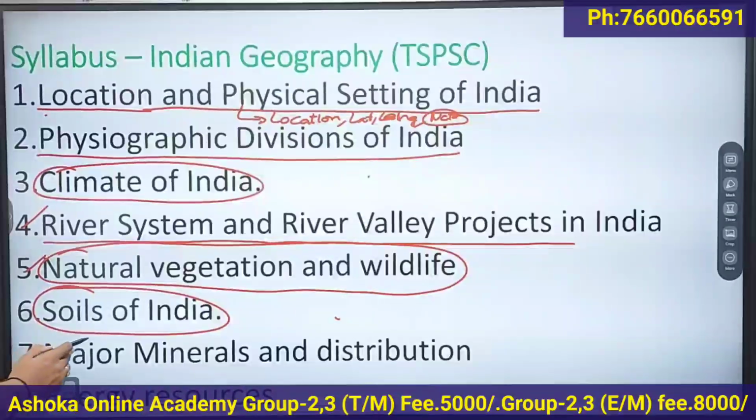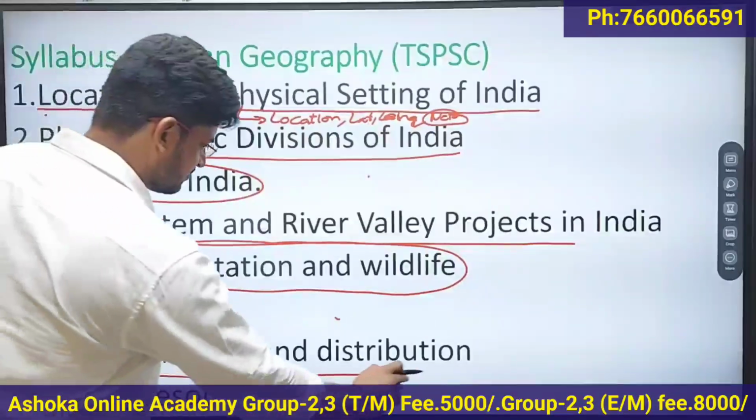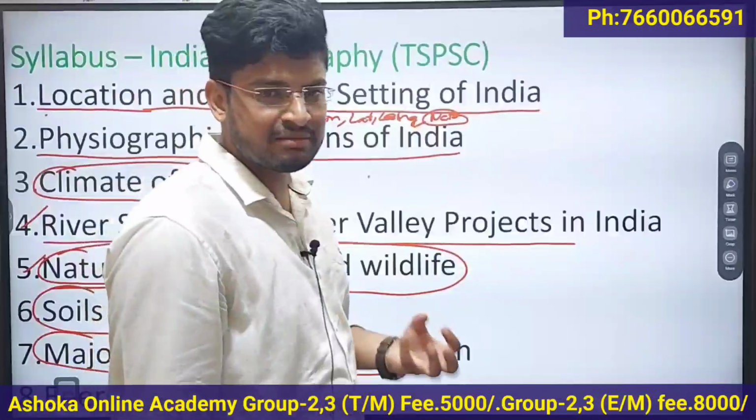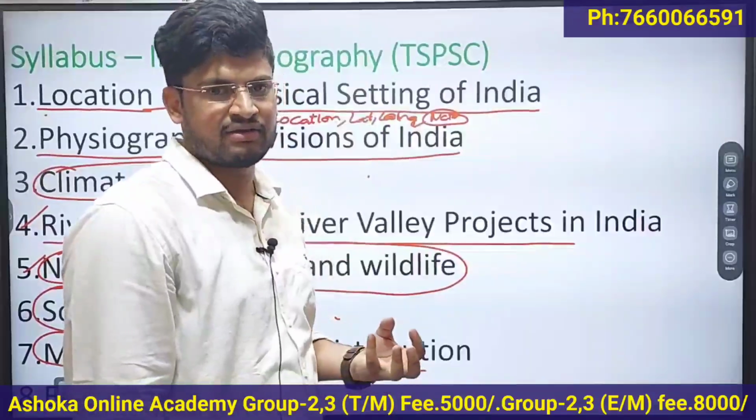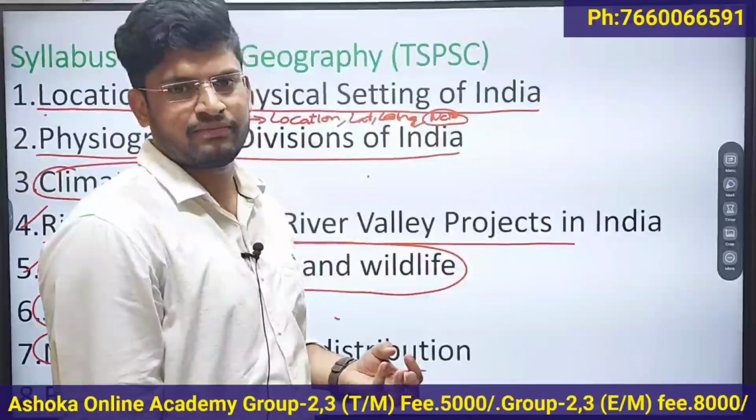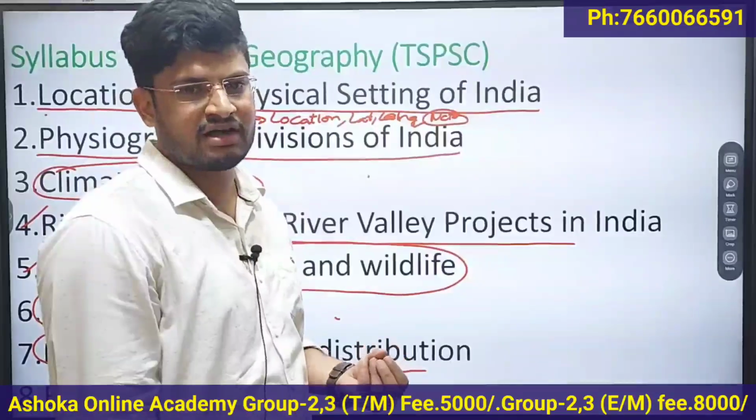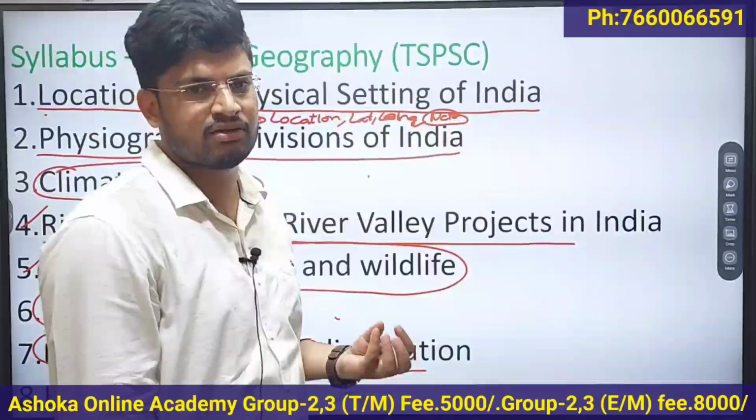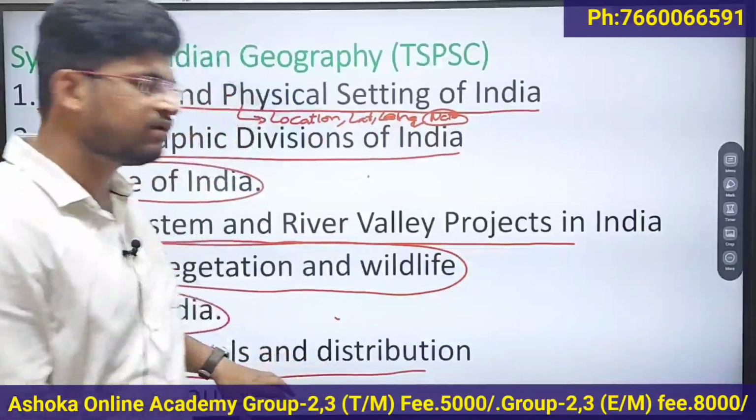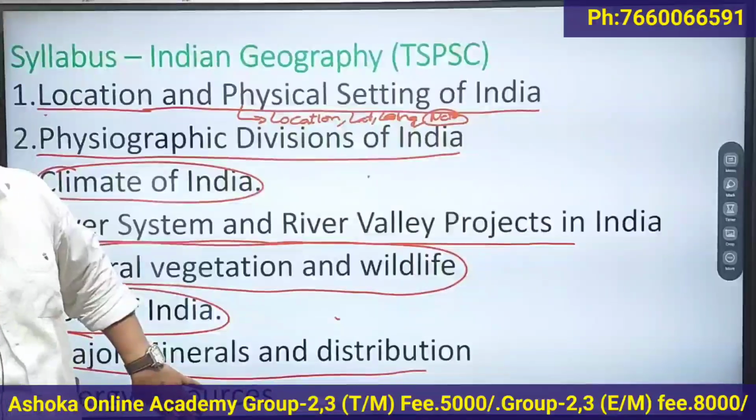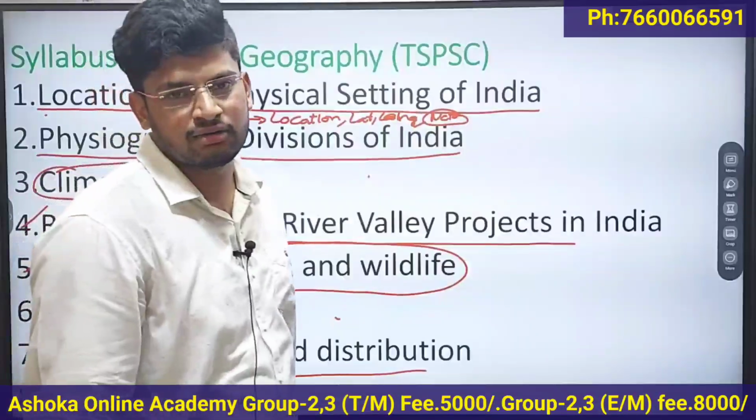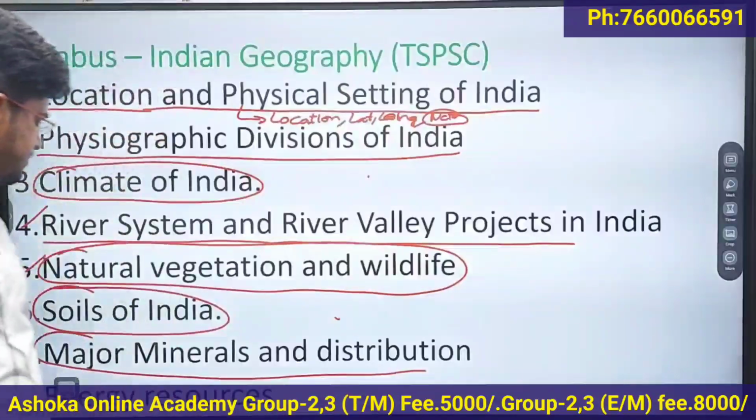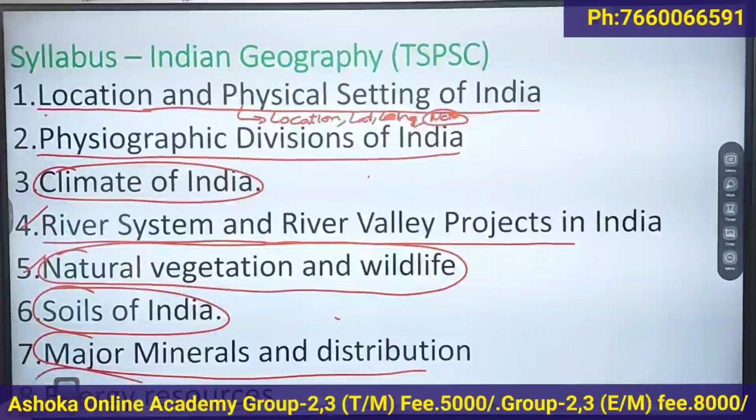Then the 7th chapter is about the major minerals and their distribution. In this chapter you have to focus on what the major minerals of India are and where they are located, for example coal and iron ore. These are the important minerals of India, and you need to know their locations. Which place is famous for what? For example, the Kothagudem and Singareni areas are known for coal reserves. Or the Chotanagpur plateau is known for iron ore as well as coal. Likewise.